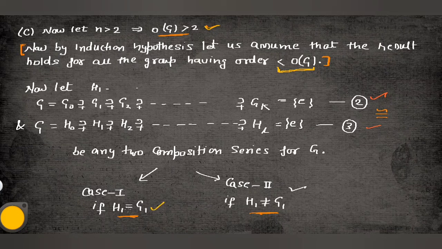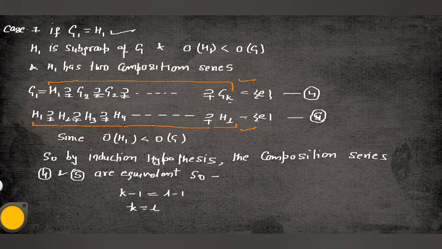The first case arises if the first elements of both series are equal, so G1 is equal to H1. H1 is a subgroup of G, so the order of H1 is less than the order of G. So the theorem holds.